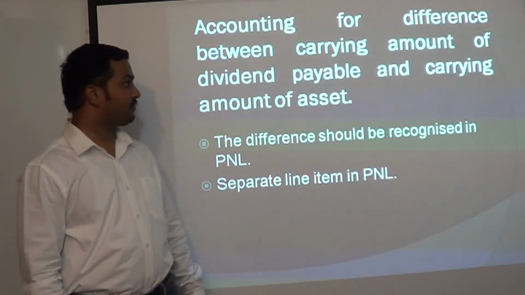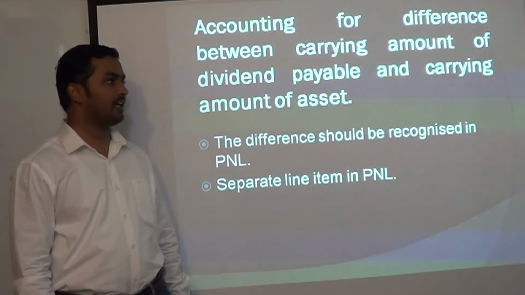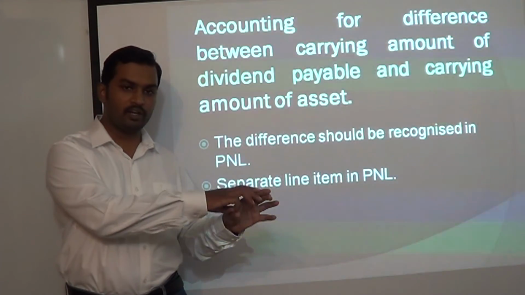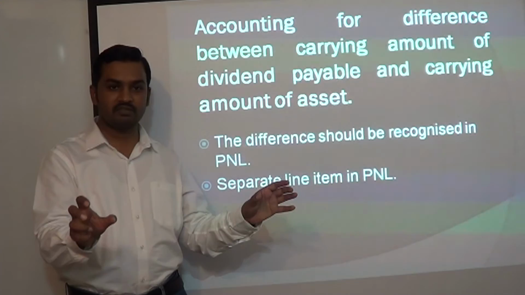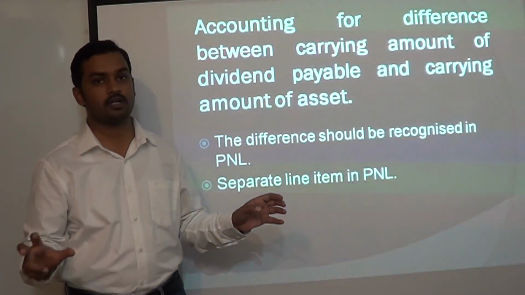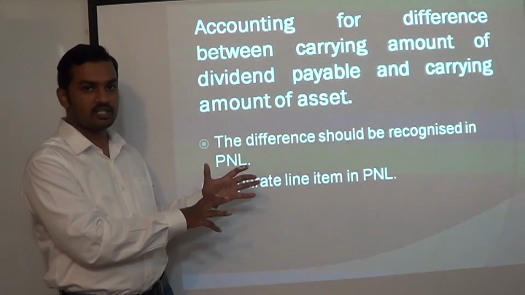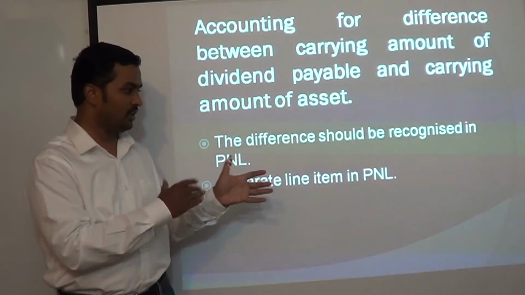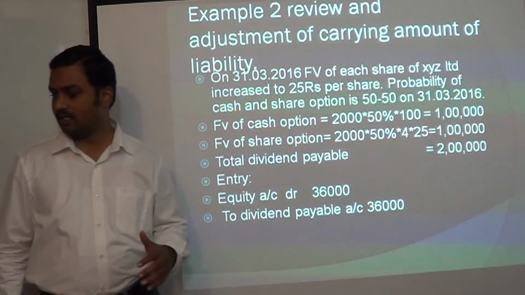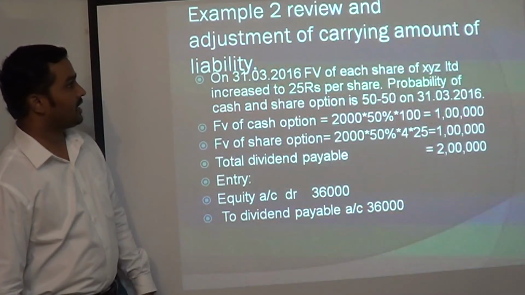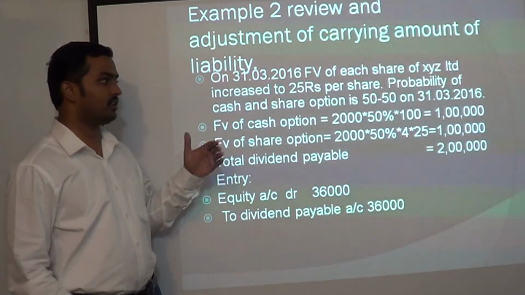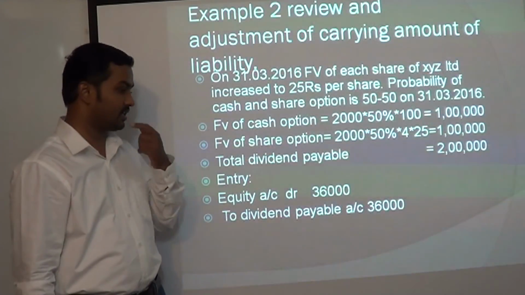Next, accounting for the difference between the carrying amount of dividend payable and the carrying amount of the asset. On the date of settlement, if there is any difference between the book value of the liability and the book value of the asset being used to settle that liability, the difference should be recognized in the profit and loss account. You will understand these prescriptions when we see an illustration. In the next slide, we are going to see an illustration of how to deal with it. Here we can see example 2, review adjustment of carrying amount of liability. The same DF Limited example, where a choice was given to the shareholders, is taken here.